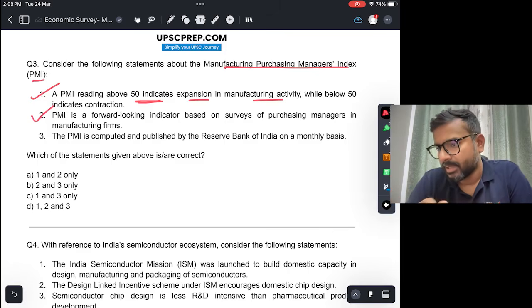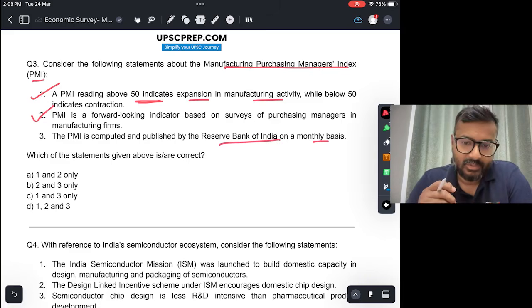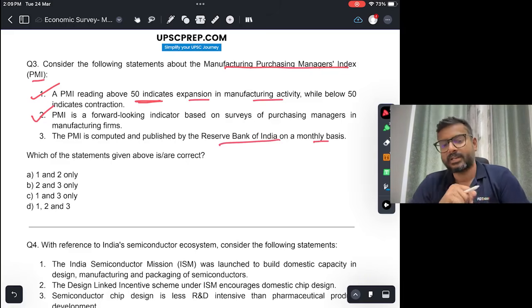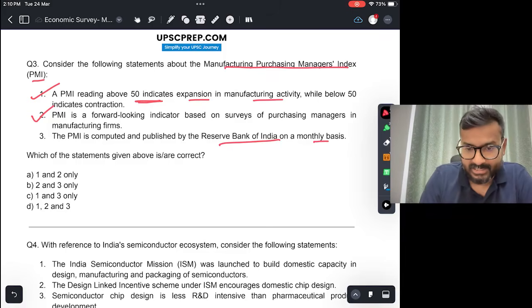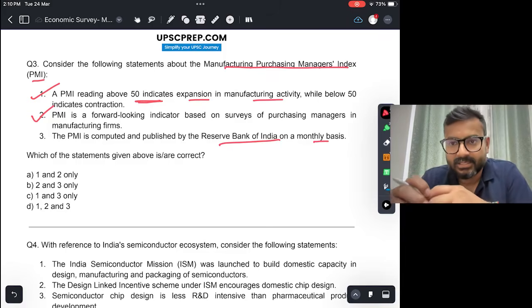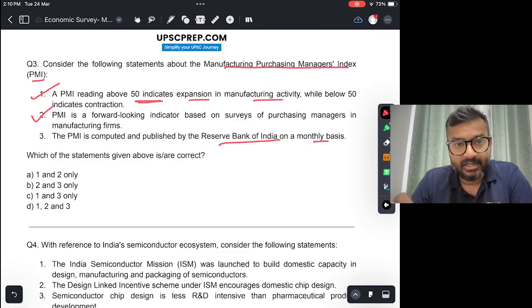So this is true. PMI is computed and published by RBI on a monthly basis. So this is incorrect. RBI calculate nahi karta hai, it is published by HSBC. Okay, HSBC in association with Standard and Poor Global. That publishes PMI. So this is not true. Answer would be A, 1 and 2.